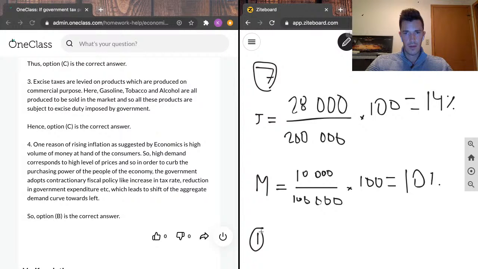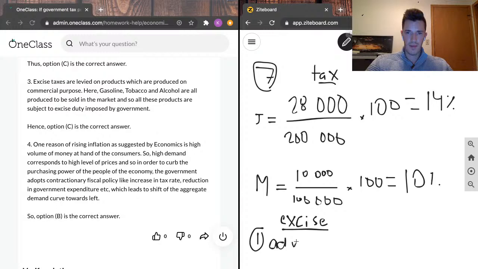So I'll call this bit tax, which is definitely very ambiguous. So I'll call this bit excise. Perfect. So there are 2 types of excise taxes. One is ad valorem.